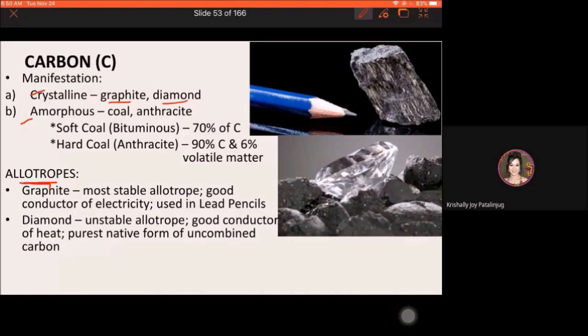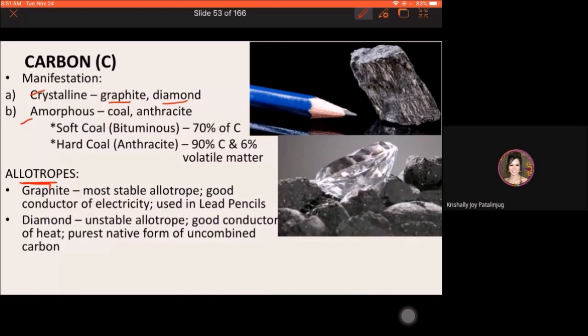Again, when you say allotropes, it is the property of carbon to exist in two or more different forms in the same physical state. So graphite and diamond are the crystalline allotropes of carbon. Graphite is the most stable one. This is used in pencils, lead. The tip of pencils is actually made up of graphite.